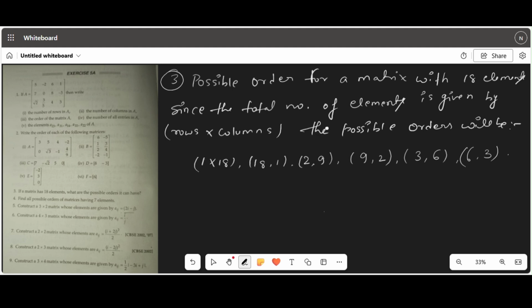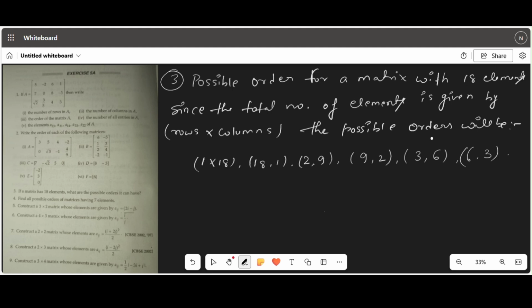In this video, we are going to find the possible orders for a matrix with 18 elements, question number 3. What do we mean by possible order for a matrix with 18 elements? Since the total number of elements is given by rows into columns, how are we writing the total number of elements? It is given by rows into columns.